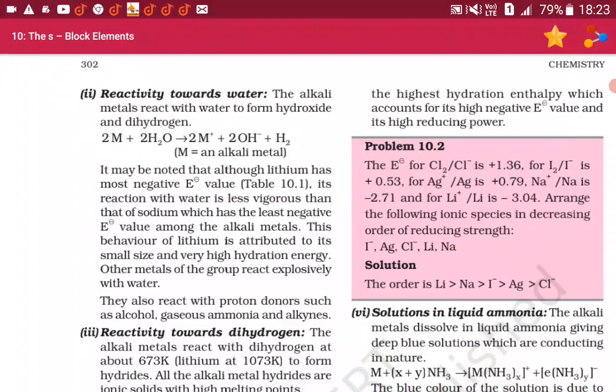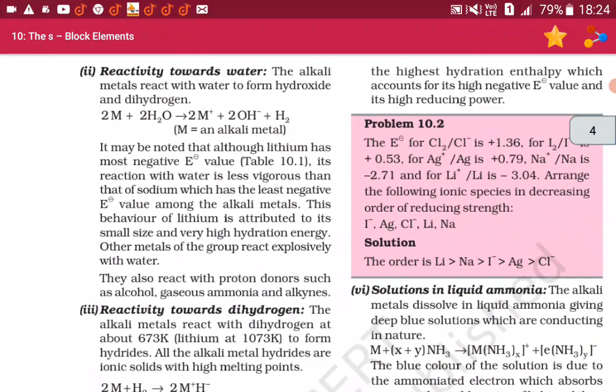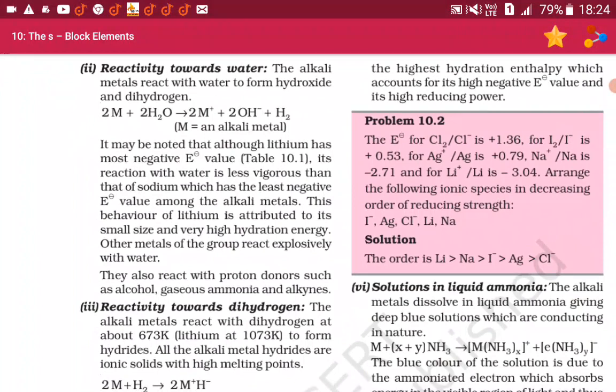2. Reactivity towards water. The alkali metals react with water to form hydroxide and dihydrogen. 2M plus 2H2O gives 2M+ plus 2OH- plus H2, where M is an alkali metal. It may be noted that although lithium has the most negative E° value, its reaction with water is less vigorous than that of sodium, which has the least negative E° value among the alkali metals.